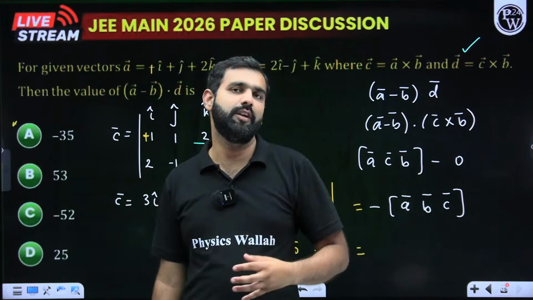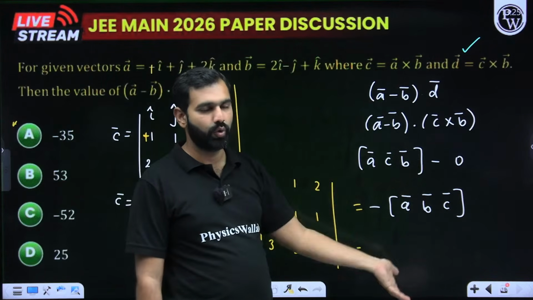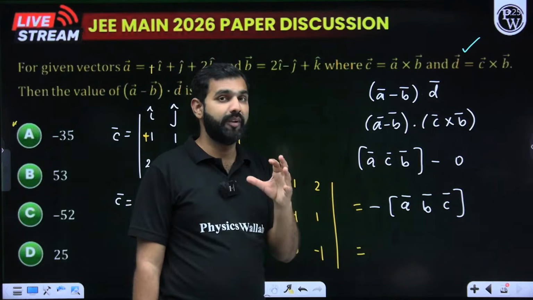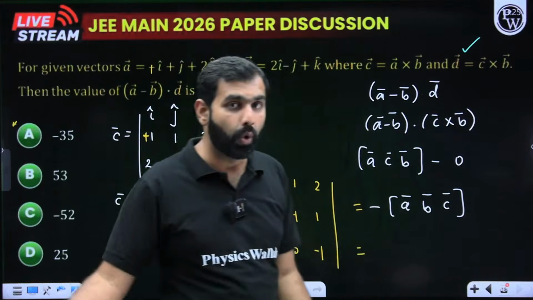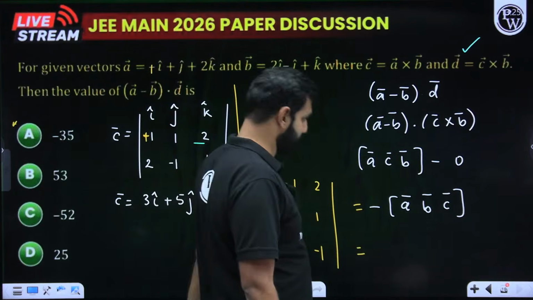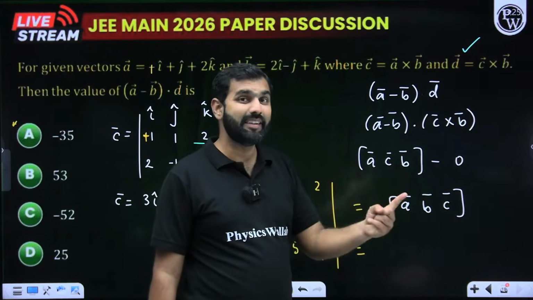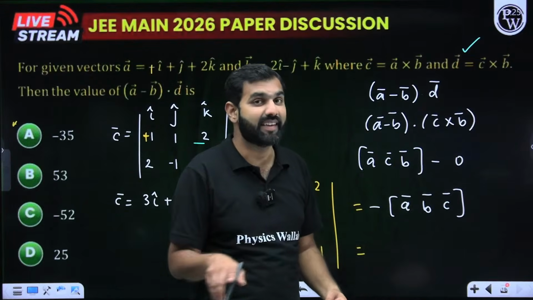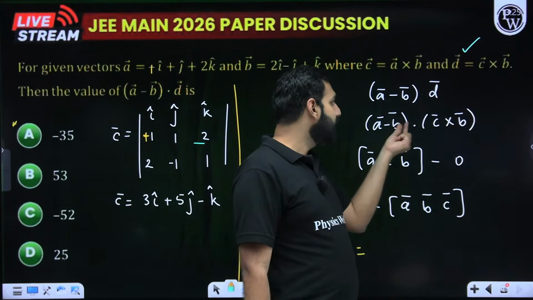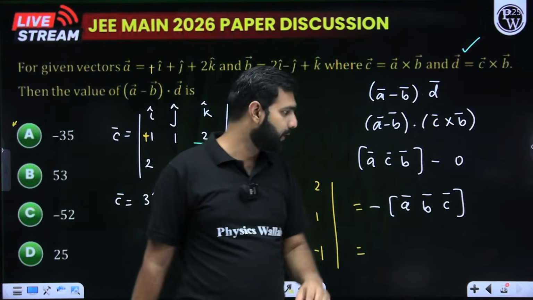Although STP and VTP is excluded from your syllabus, we have constantly told you that if you know these concepts, your questions will become easier. You can solve them in a lesser number of steps, with more productivity, more ease and more quickly. So here A dot C cross B is box of ACB, which I can write as minus ABC if I maintain that cyclicity. And here B dot C cross B will be 0 because B and C cross B are perpendicular.